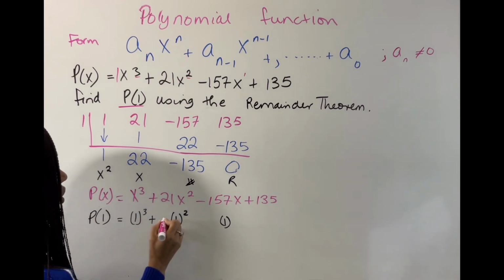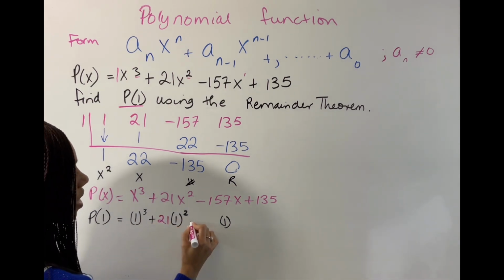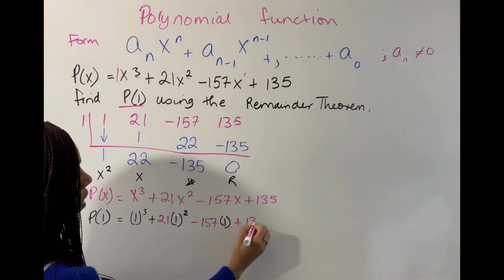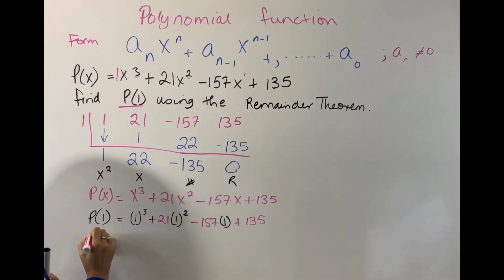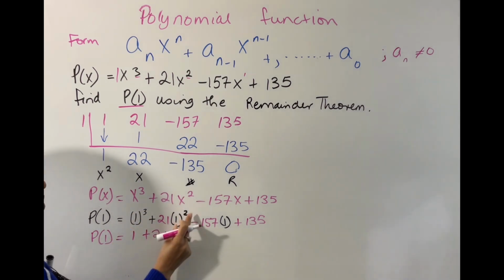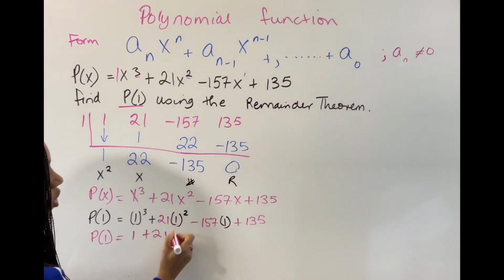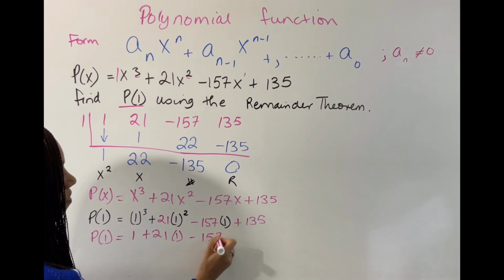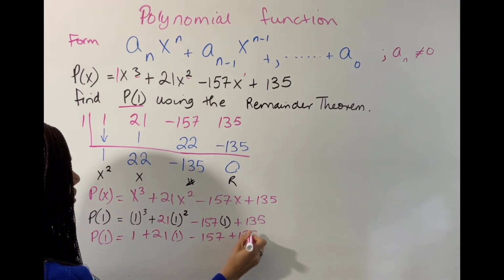So when I substitute my 1 there, I need to do my math, and I'm going to use my order of operations so that I am doing it properly. So P of 1, 1 to the third power is going to be 1 plus 21. You must do your exponent first. So this will be times 1 minus 157 over here plus 135.